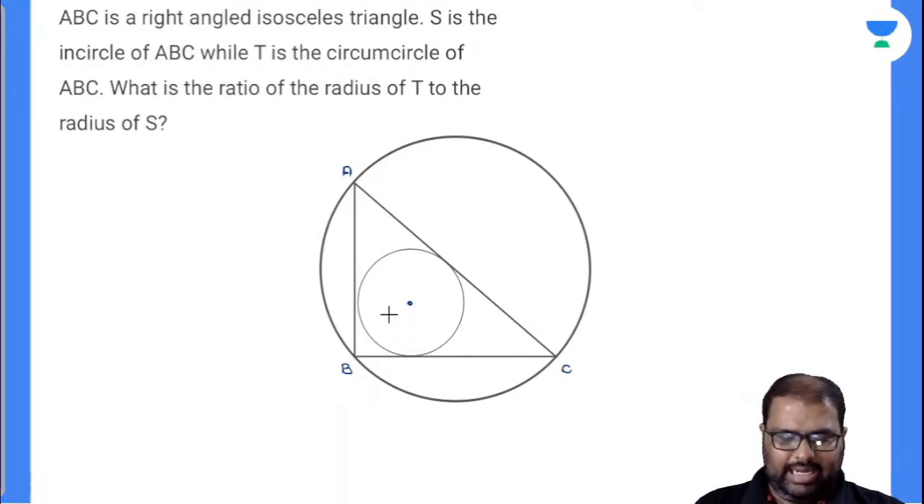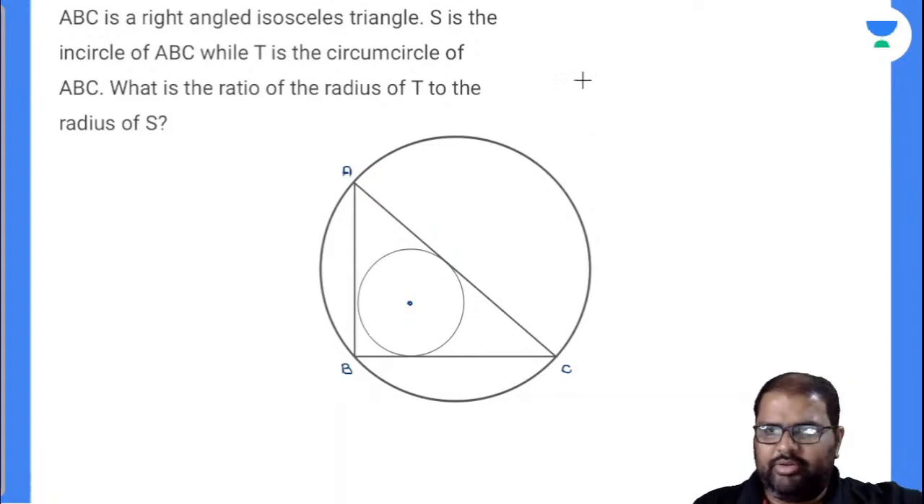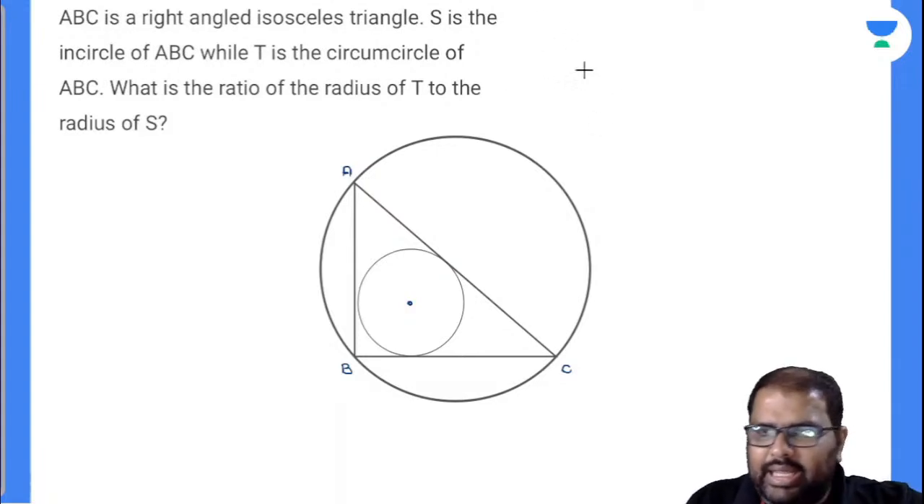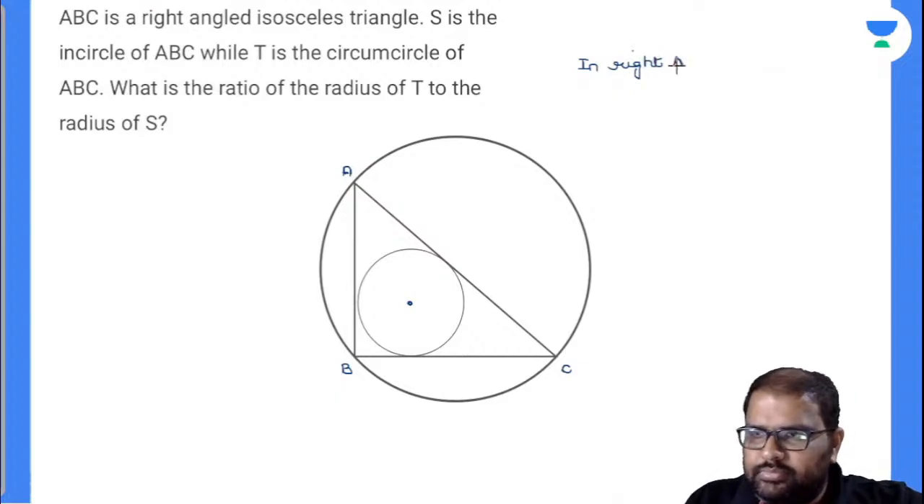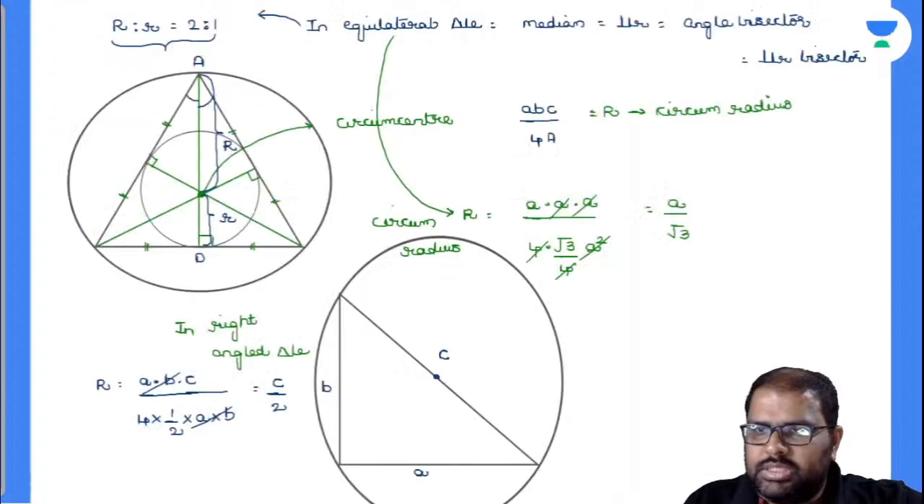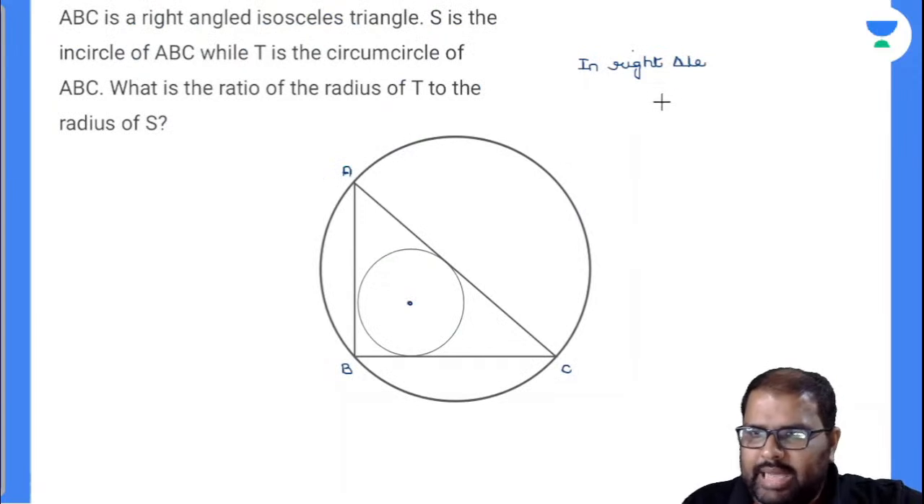In a right angle triangle, everybody knows, just now we have seen it. What is your circumcircle value? Just now you have drawn it, right? In a right angle triangle, it is hypotenuse by 2. Capital T is nothing but equal to AC by 2. Am I right or wrong? This is the circumradius.